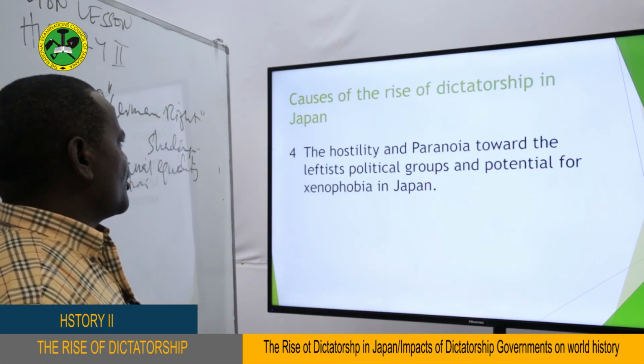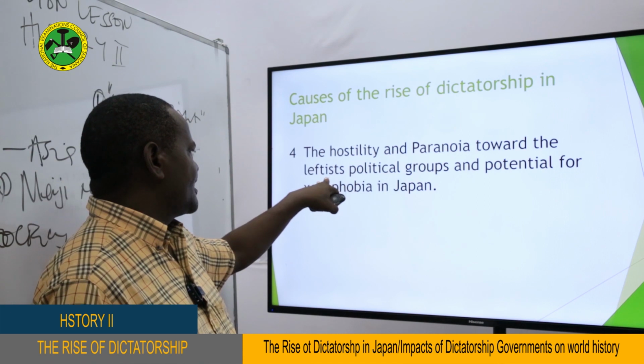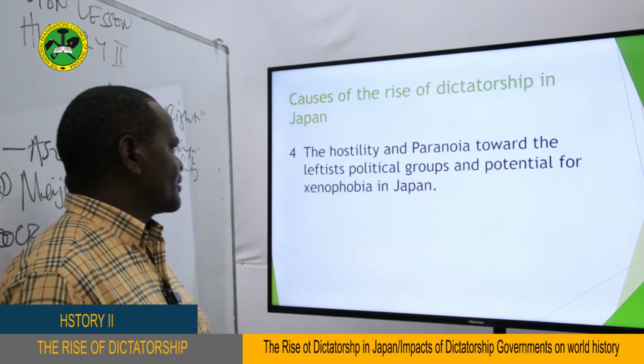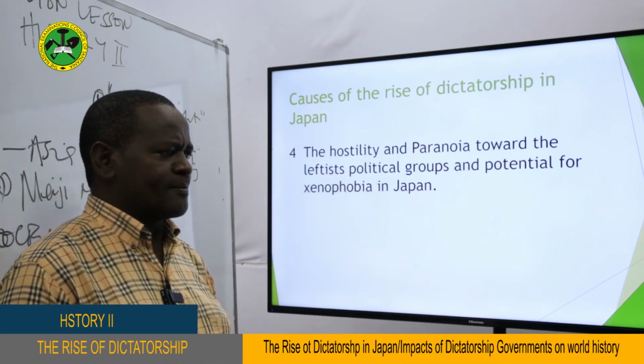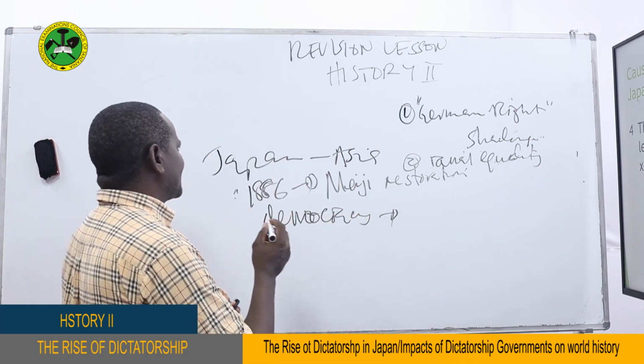Another point here is the hostility and paranoia toward leftist political groups and the potential for xenophobia in Japan. There is this hostility and paranoia.